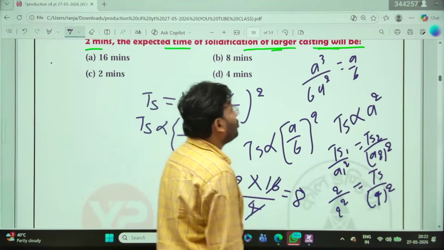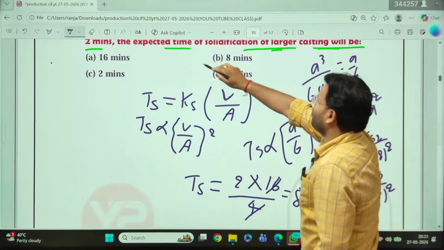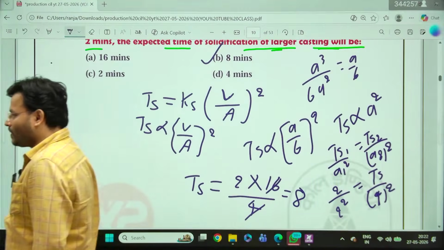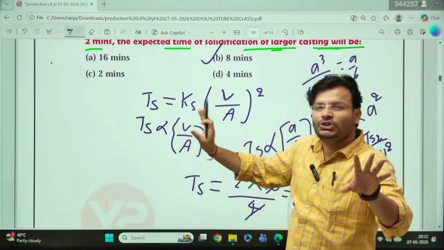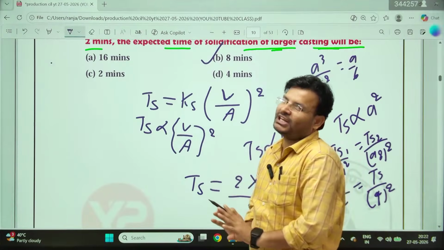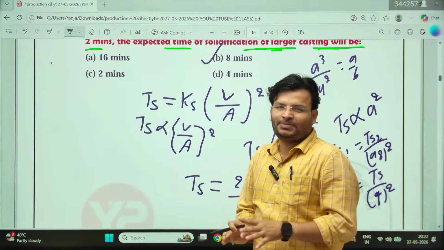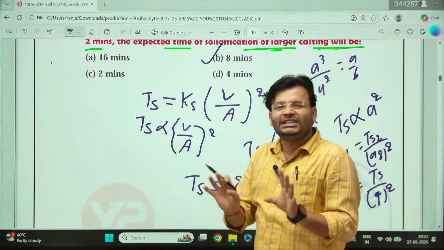So the correct answer will be B for Bombay. B for Bombay is your right answer. Right? Now that question has been asked in your PYQ. Previously that question has been asked. So most probably you can expect one numerical on that, and it is an easy numerical.